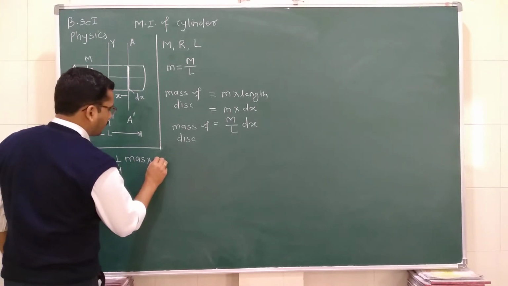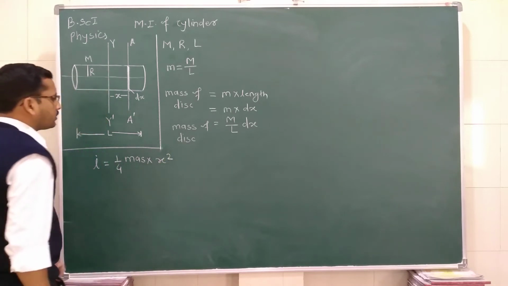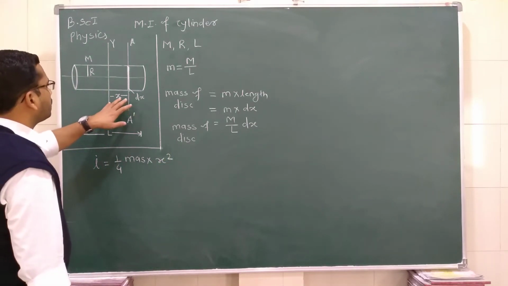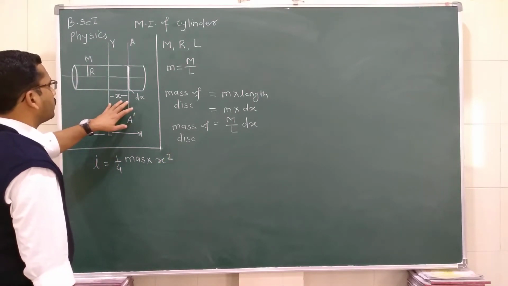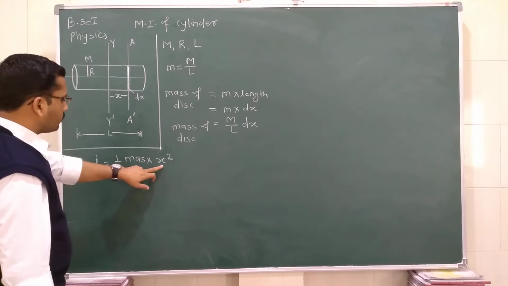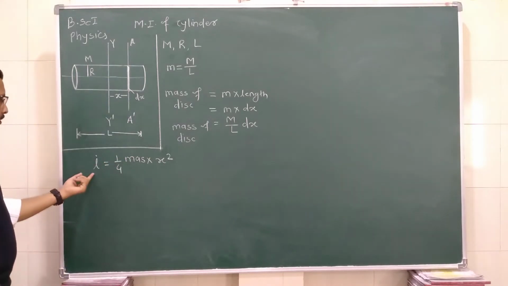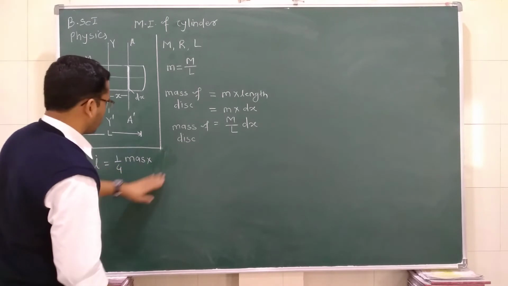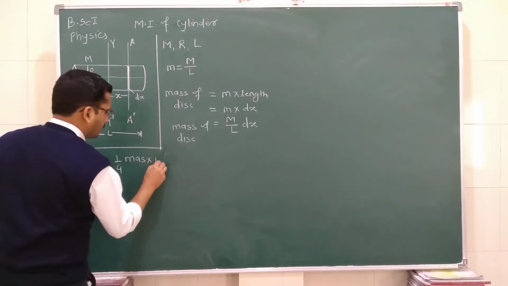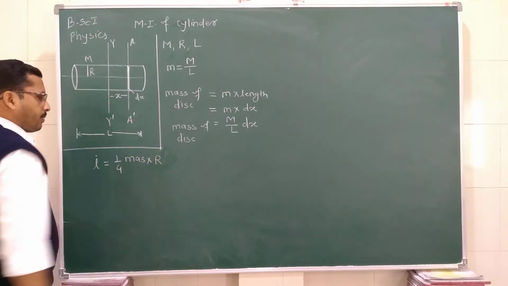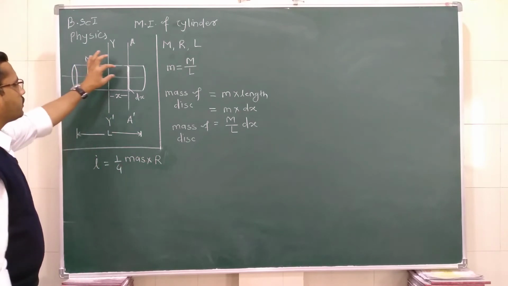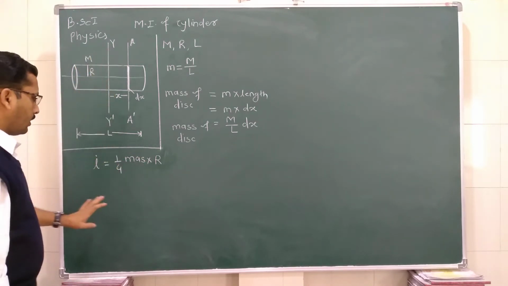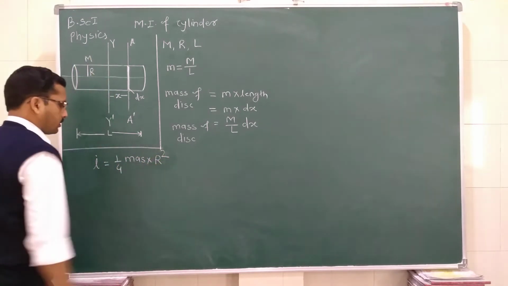Here r is the radius, so we can write capital R. This is the radius of this solid cylinder as well as this disc, so it is R square.